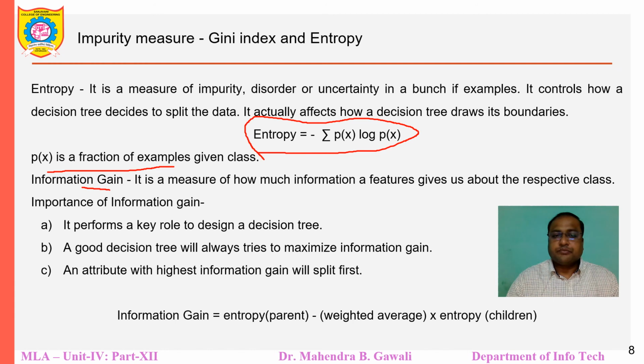Information gain is a measure of how much information a feature gives us about the respective class. It plays a key role in designing a decision tree. A good decision tree will always try to maximize the information gain. The attribute with the highest information gain will split first. The information gain formula is entropy of parent minus weighted average of entropy of children.